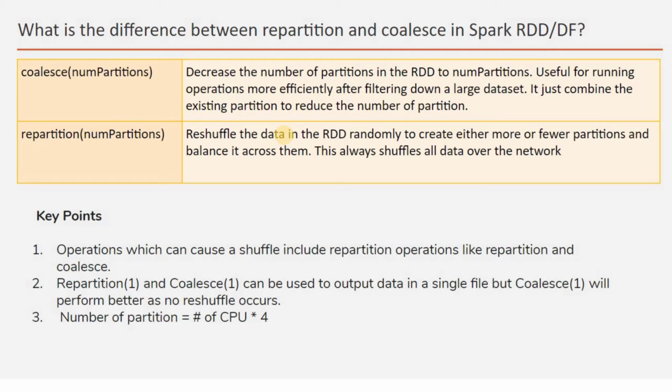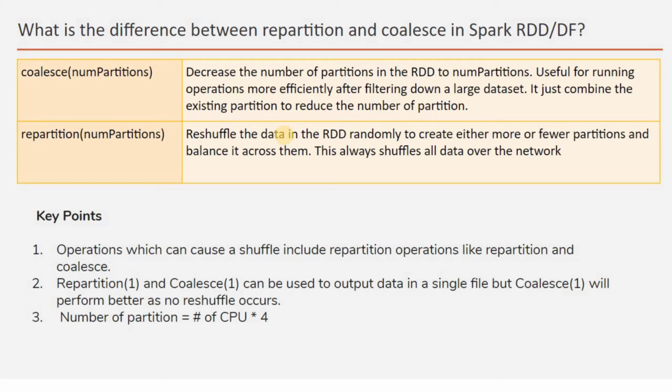But please remember, repartition will reshuffle the data among the RDD. So it will reshuffle the data randomly, but it will create equal size partitions. And you know, Spark performs better with equal size partitions. But please remember, as repartition is reshuffling the data, repartition is costlier than coalesce.